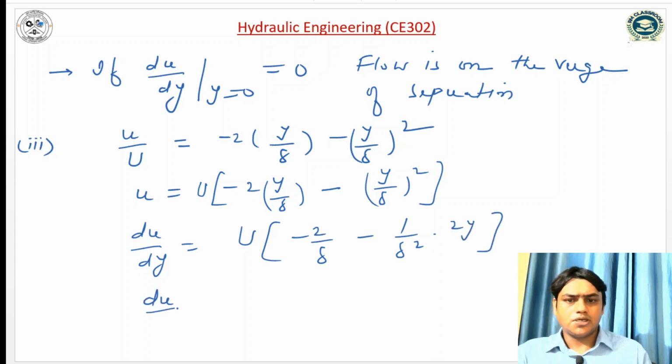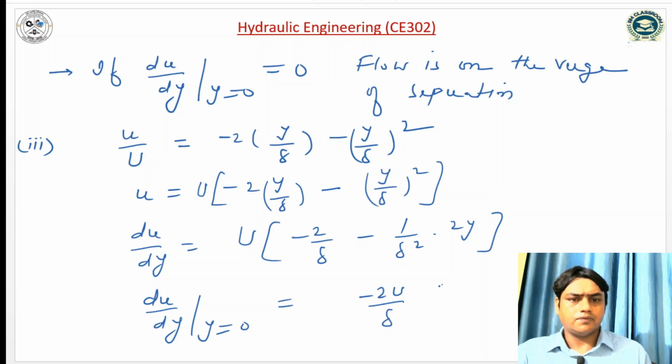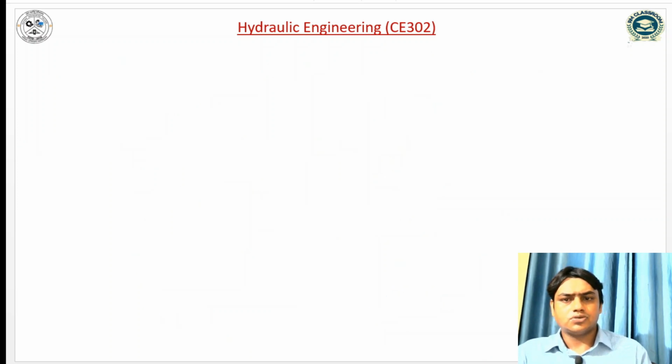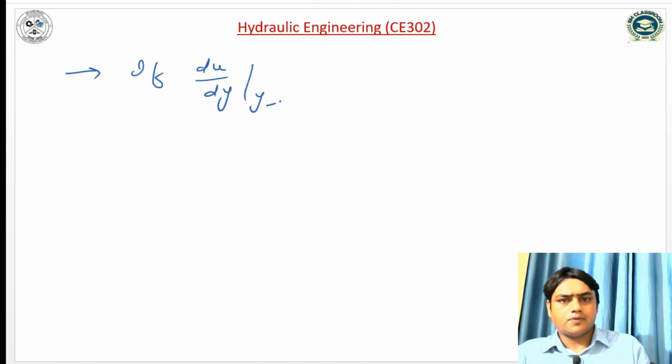So du by dy at y is equal to 0 can be written as minus 2U by delta, which is less than 0. So we know that if du by dy at y is equal to 0 is less than 0, means flow is separating.